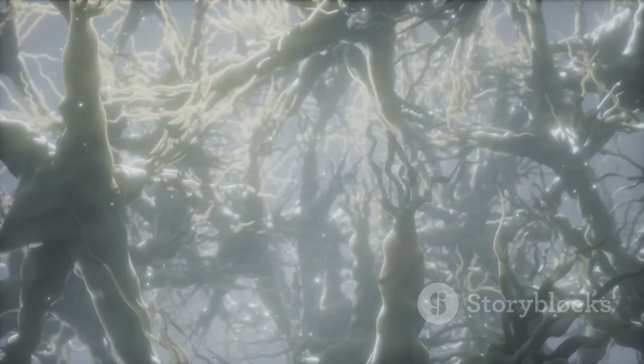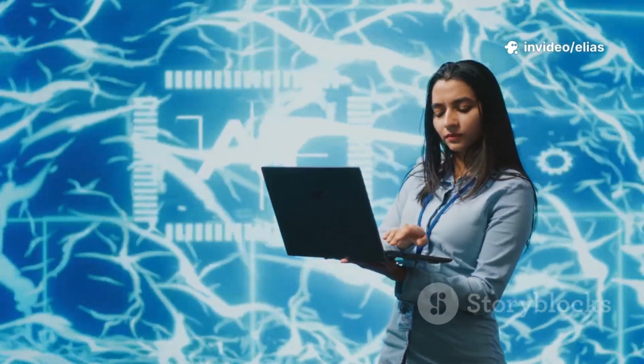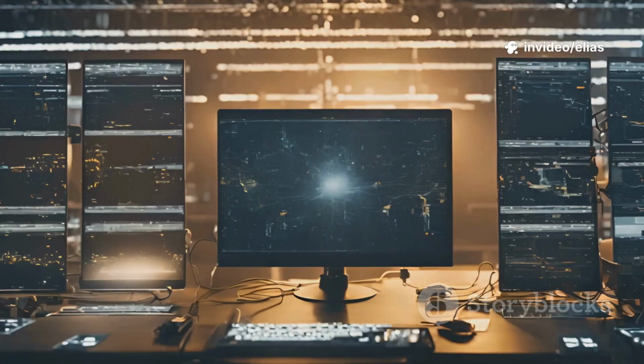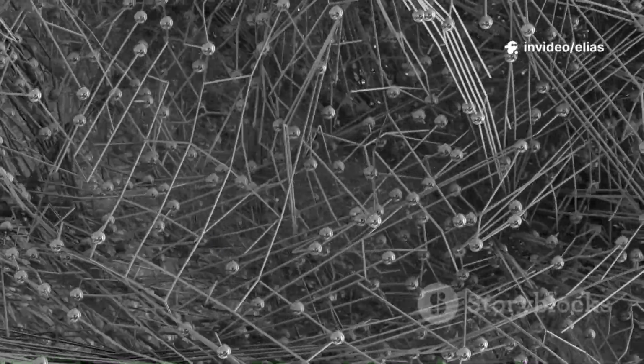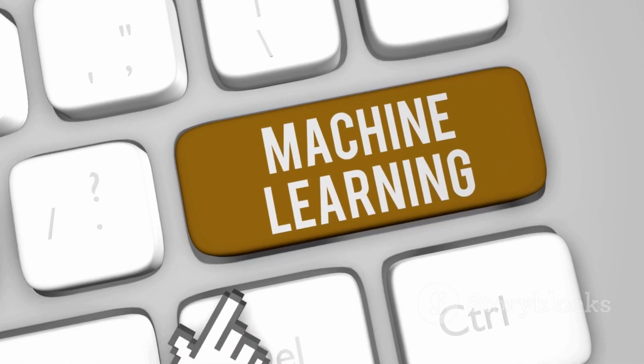Each cycle, the network tweaks its connections, slowly improving. Like a sculptor refining a statue, the network shapes itself to fit the data. Over thousands of examples, it learns the patterns hidden in the data. This relentless self-correction is the heart of machine learning.